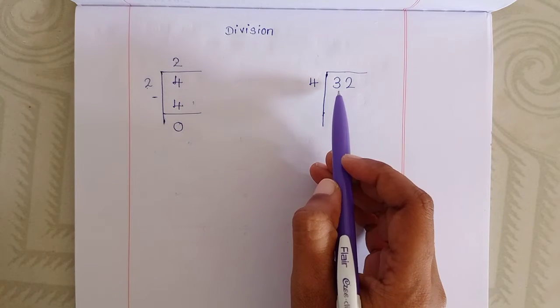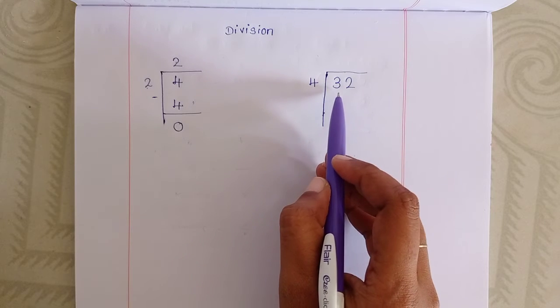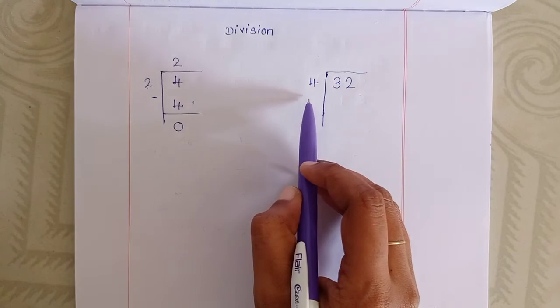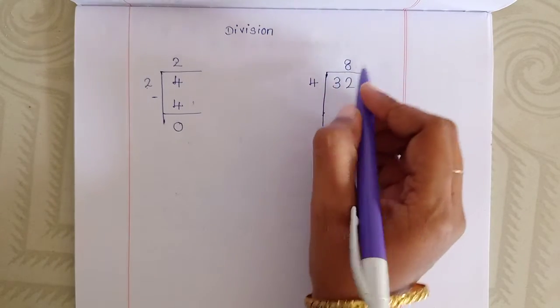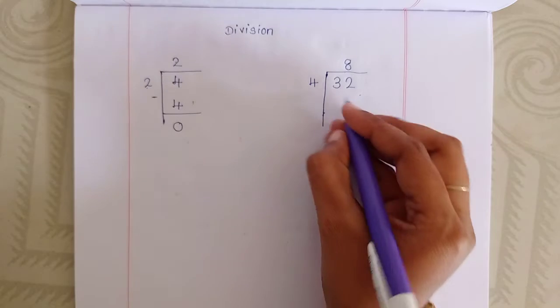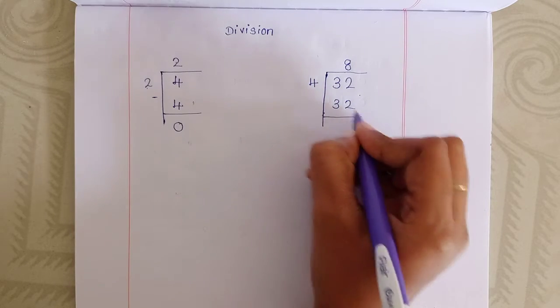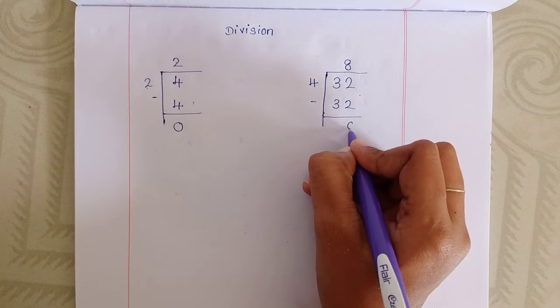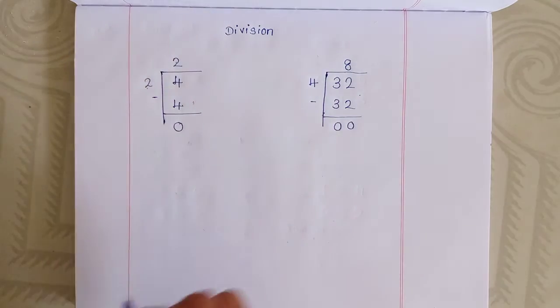Here the question is 32. How many 4s are 32? 8 4s are 32. Write 8 here, and you will get 32. Now we have to subtract. 2 minus 2, 0. 3 minus 3, 0. 32 minus 32, 0. Do you understand?